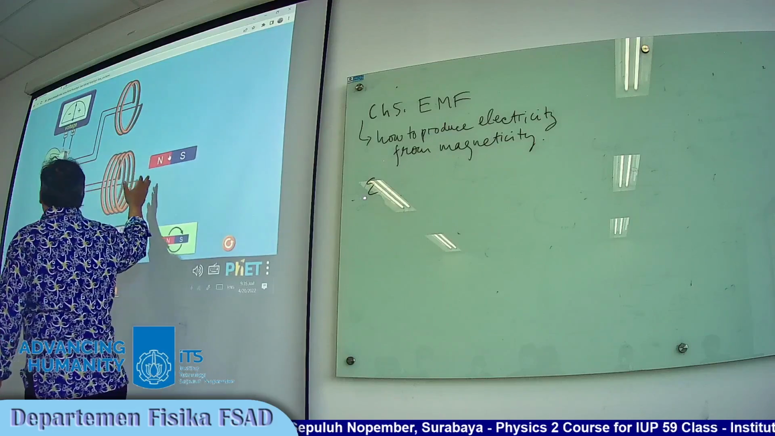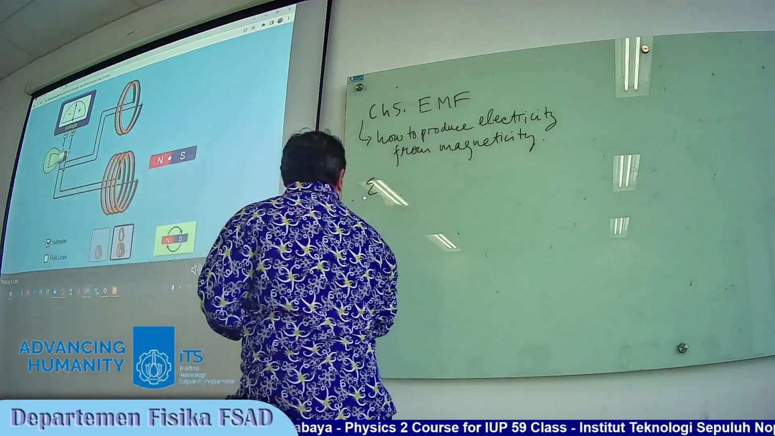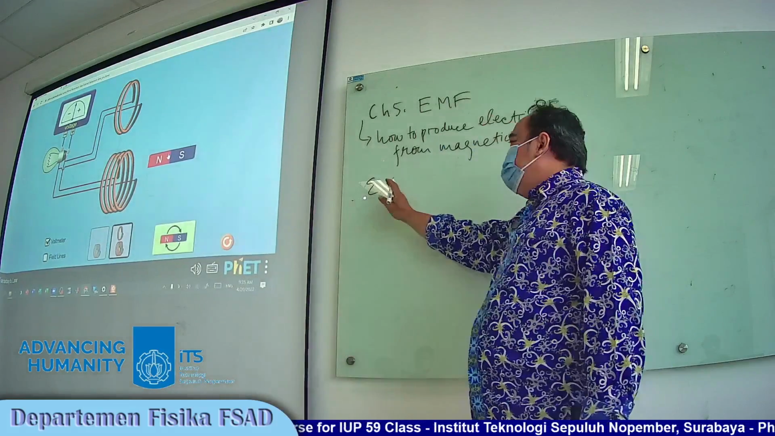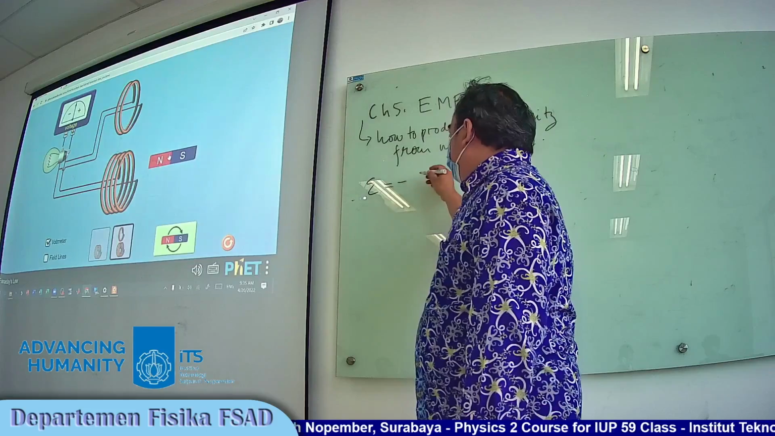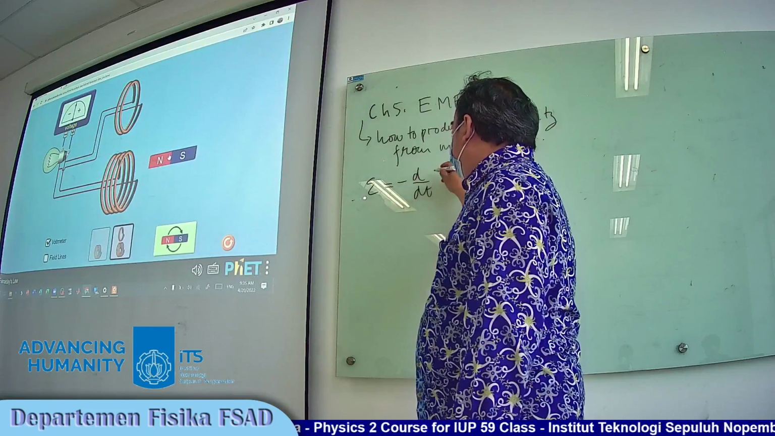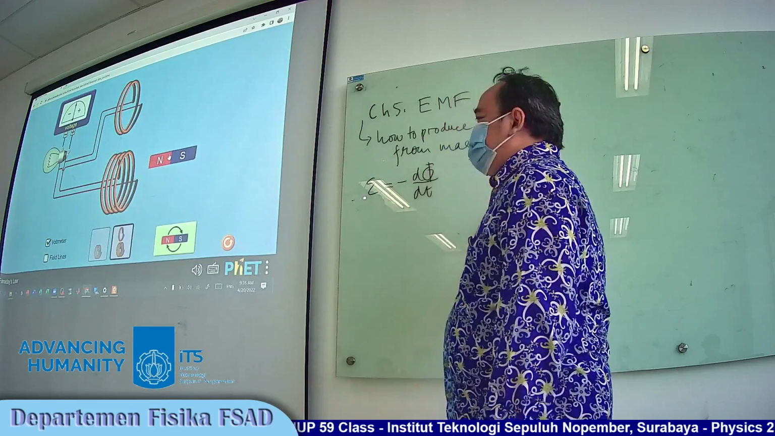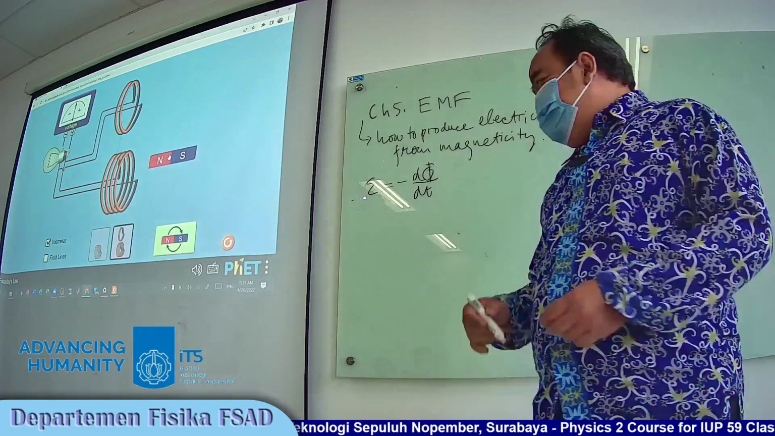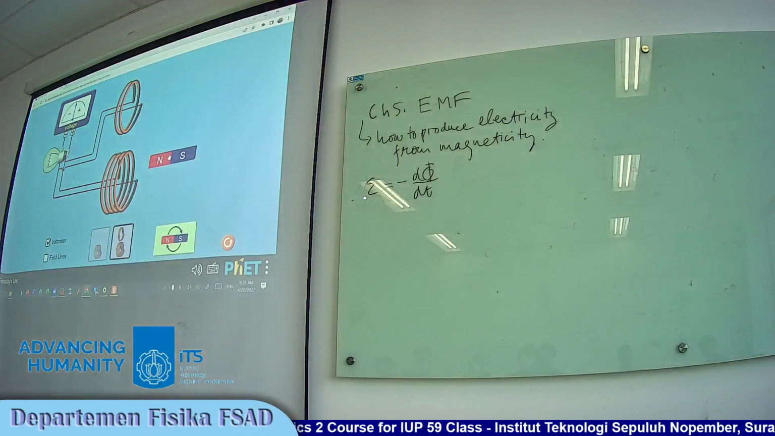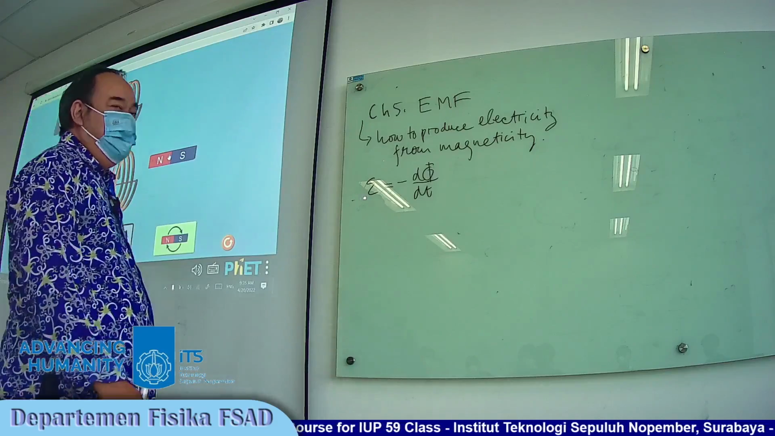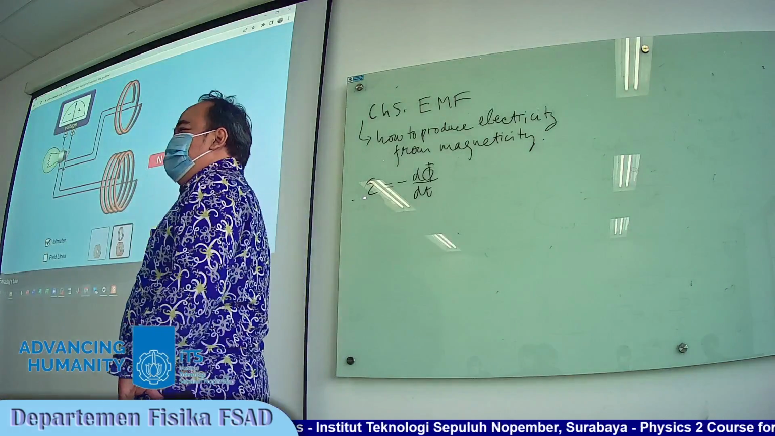Generally, according to Faraday's law, the electromotive force can be produced when there is a change of the flux. Anyone remember what the flux is? Yes, it is the number of magnetic field lines that enter the area. Jumlah garis gaya magnet yang menembus permukaan A.